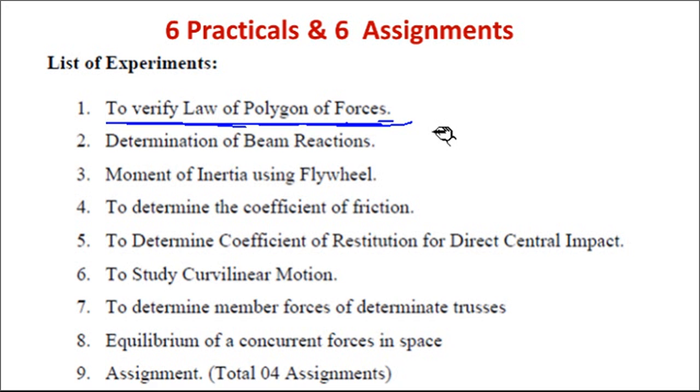There are scientific calculators available in any shop. You just ask them for a scientific calculator. So purchase that and use it for this particular subject, and whatever calculator you use, try to learn all the functions.